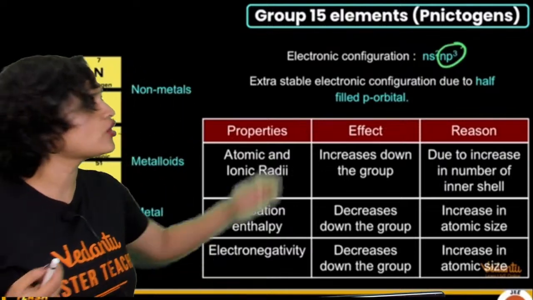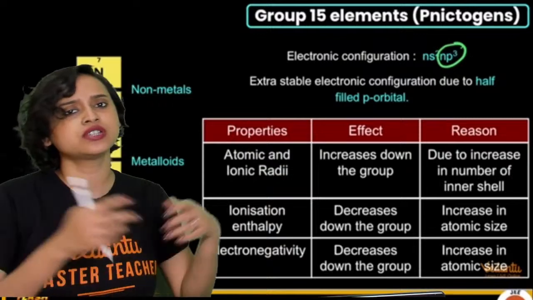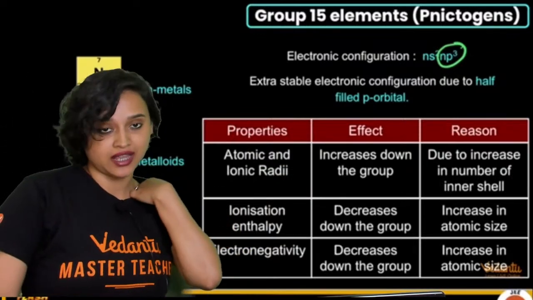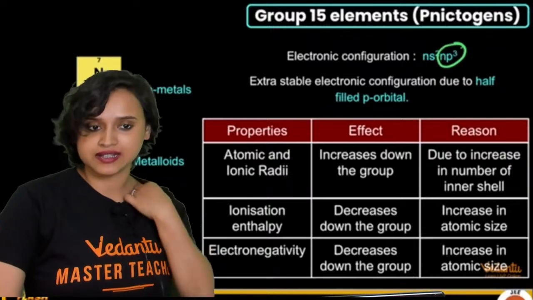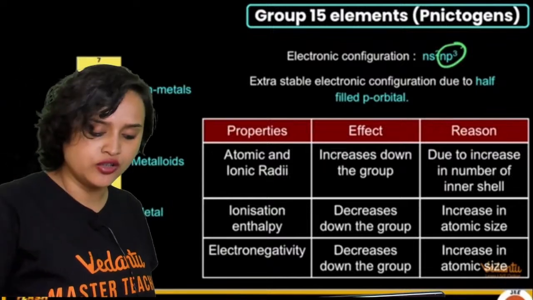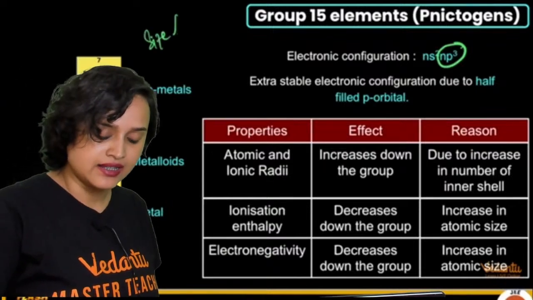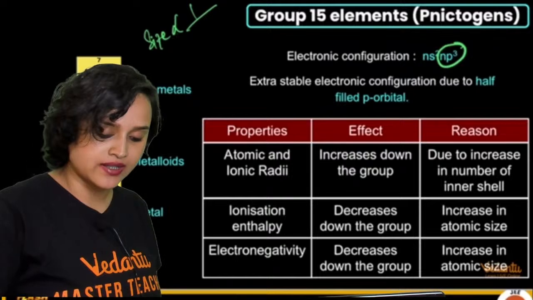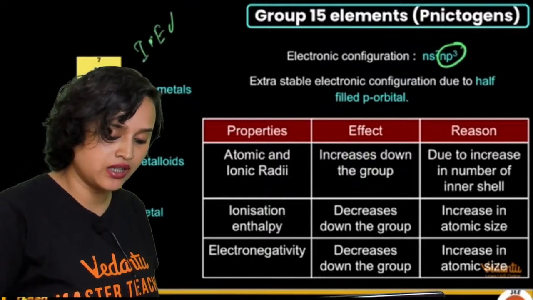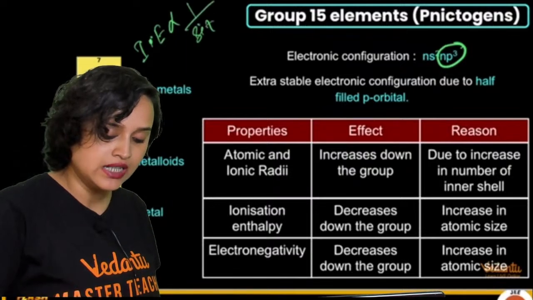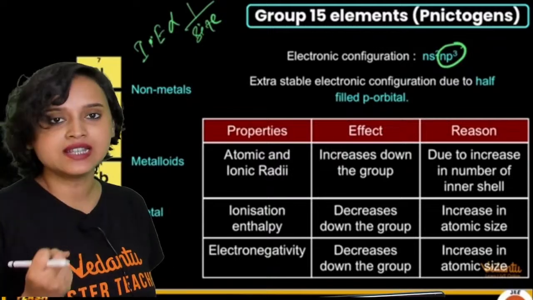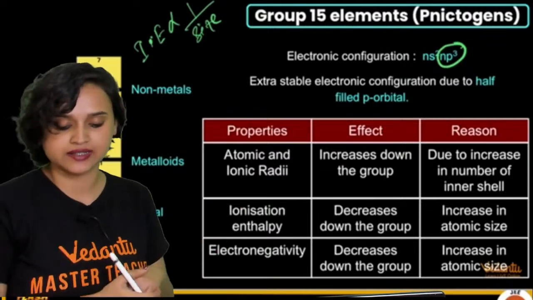What is the reason? Because obviously, you are increasing the number of shells, so the size increases, right? In case of ionization enthalpy, yes, we do see that it decreases down the group. Why so? The size increases, and you write it as ionization enthalpy is proportional to 1 divided by size. That means if you increase the size, ionization enthalpy decreases. If you decrease the size, ionization enthalpy increases, okay?